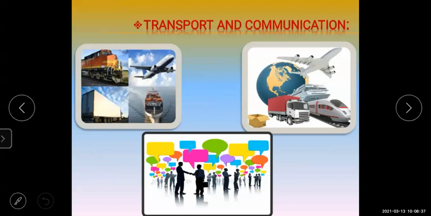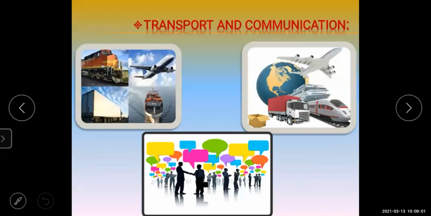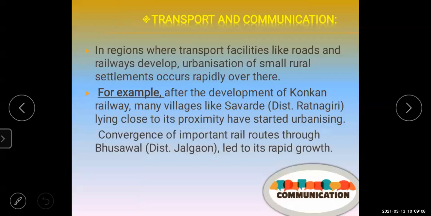Next is about transport and communication. The next reason of urbanization is transport and communication. As we have done this lesson yesterday, let's go through it once.